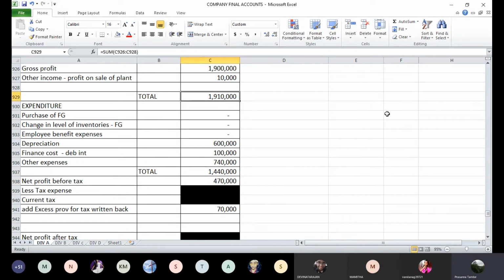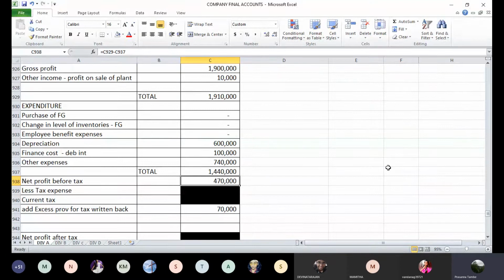Now we have to only total up the P&L account and find out the profit. Your income side is 19,10,000. Expenditure is 14,40,000. So the profit before tax is 4,70,000 rupees. 1910 minus 1440. So PBT, profit before tax, is 470.